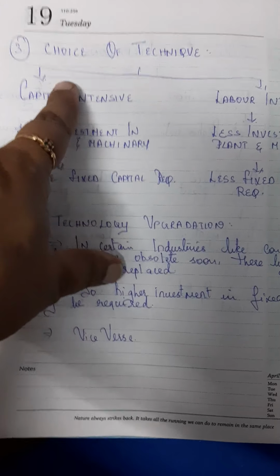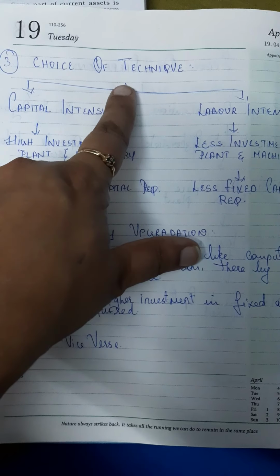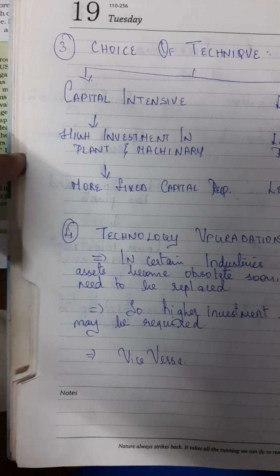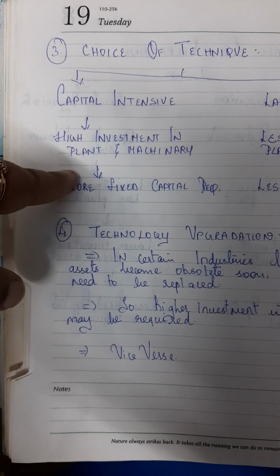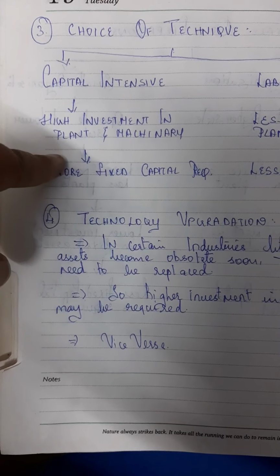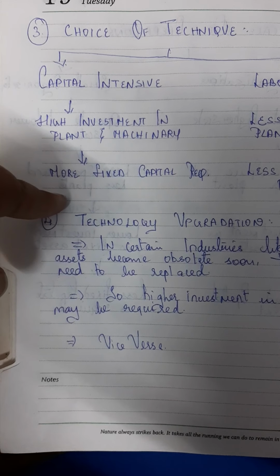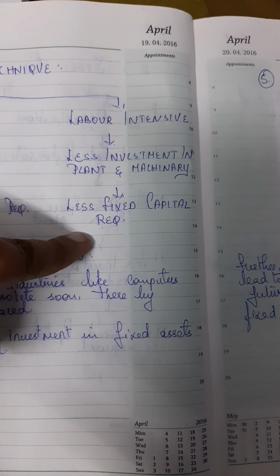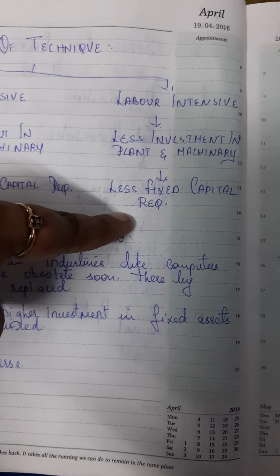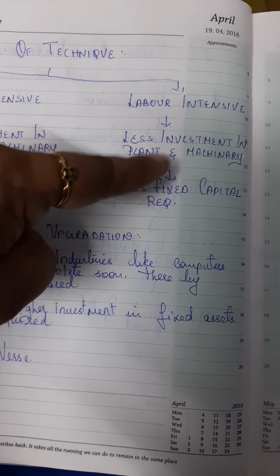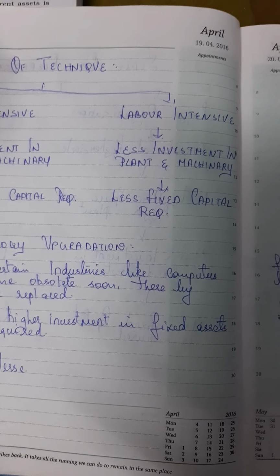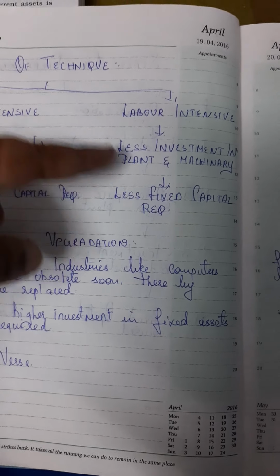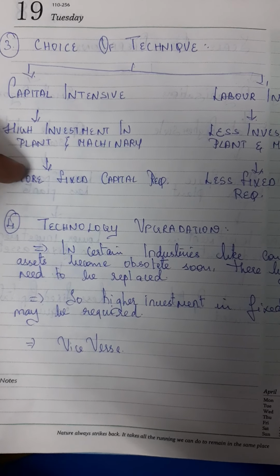When you look at the choice of technique, there are two kinds of businesses again. Capital intensive business, labor intensive business. In a capital intensive business, there is high investment in plant and machinery. They purchase more plant, more machinery, right? So they need more fixed capital. But when you look at a labor intensive business, there is less investment in plant and machinery, therefore less fixed capital requirement. Labor intensive businesses pay a lot of salaries and wages, so for them the working capital requirement is more. They pay salary because they are labor intensive, got it? But a capital intensive business requires more fixed capital because they eliminate the labor.